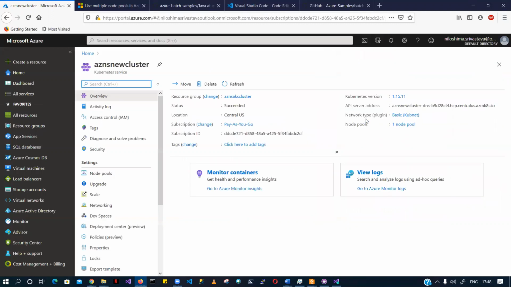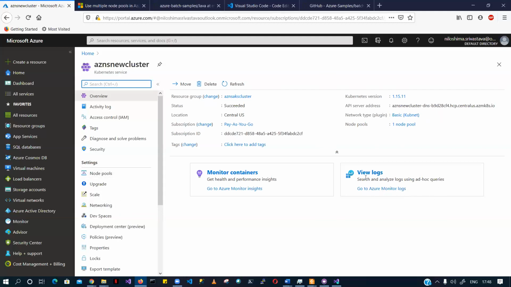So this is how your cluster looks. It will give you, I have one node pool. What are the tags, the subscription? What is the resource group? I can go ahead and monitor my container using Monitor Insights. I can also view logs inside my containers using Azure Monitor.